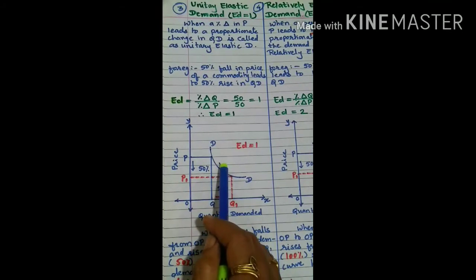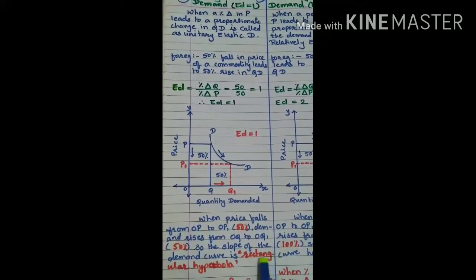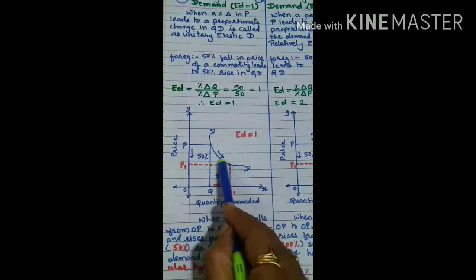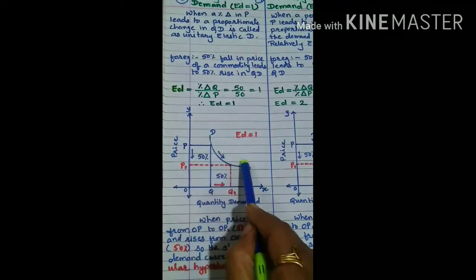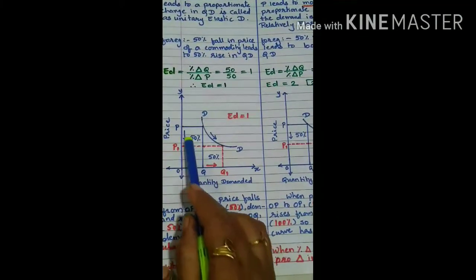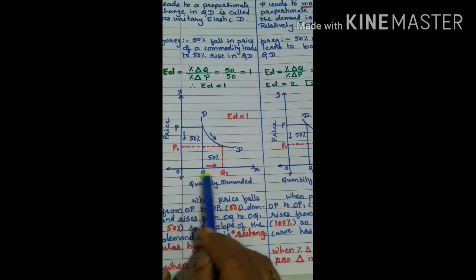So in such a case, the demand curve is a rectangular hyperbola. How is the demand curve in case of unitary elastic? In case of unitary elastic, the demand curve is a rectangular hyperbola. It is in curved form, that's why it is called a rectangular hyperbola. It will come for objective. So here price falls from OP to OP1, quantity demanded rises due to fall in price from OQ to OQ1.